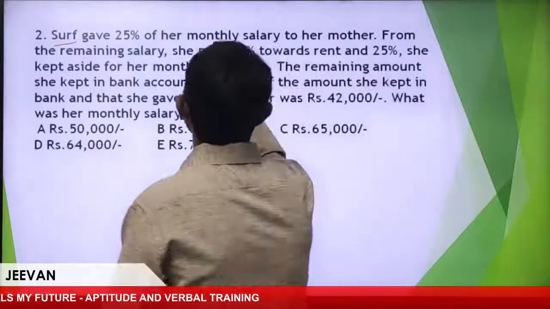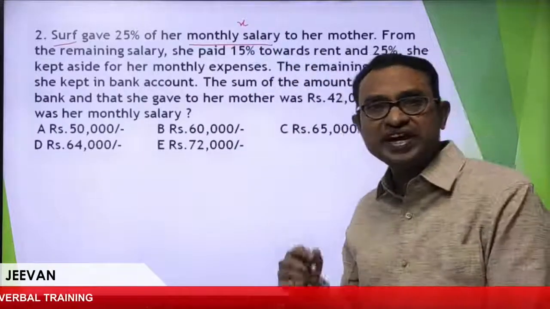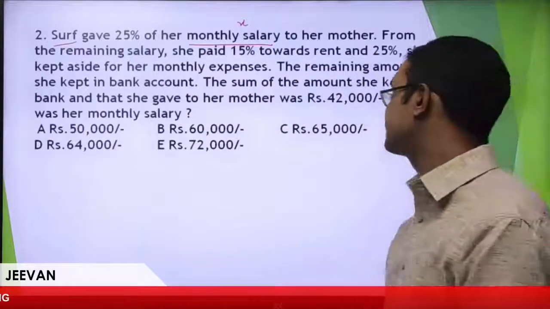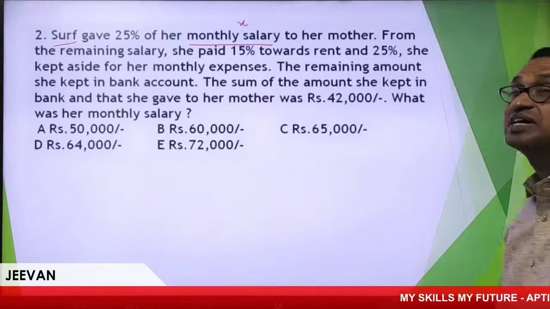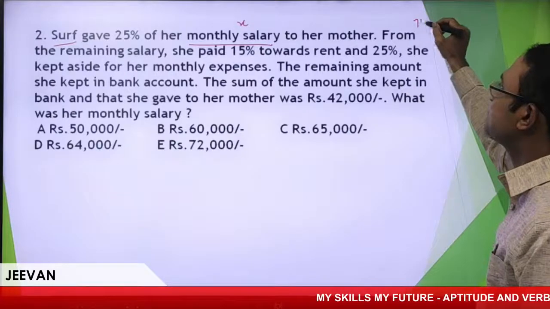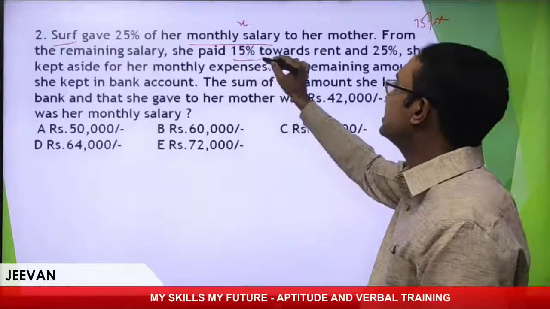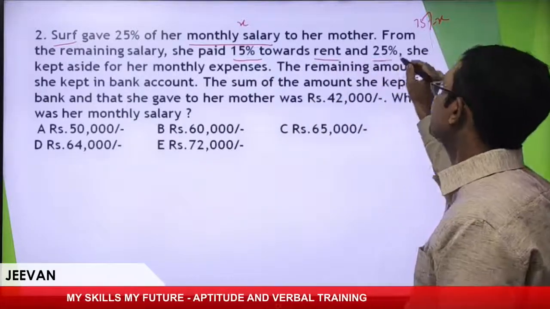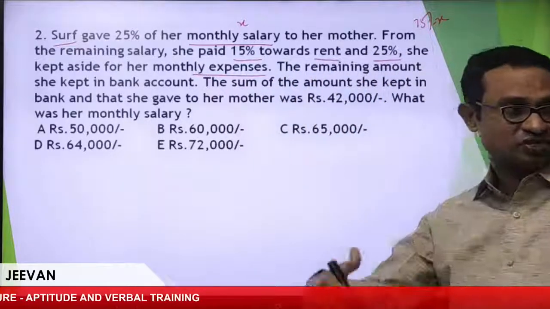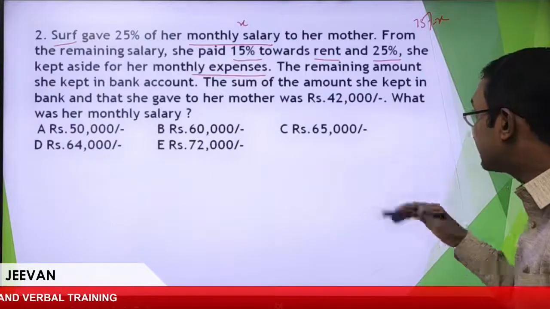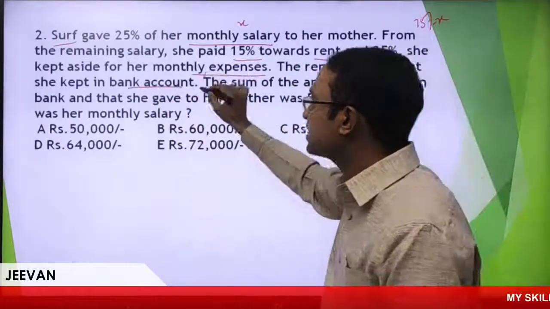Let us take the monthly salary as X. Out of X, 25% is given to her mother. Next, from the remaining salary, which is 75% of the salary, she paid 15% towards rent and 25% she kept for her monthly expenditure. Now, the remaining amount was kept in the bank. We completed up to this.